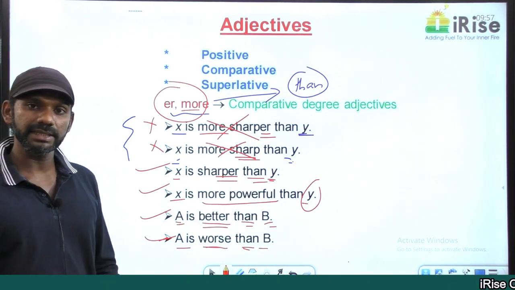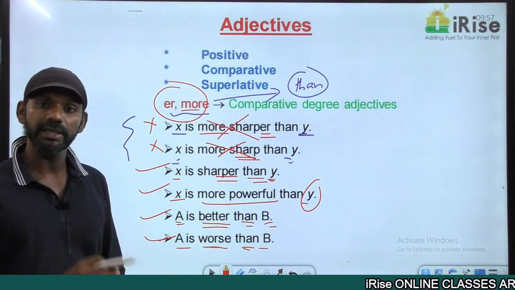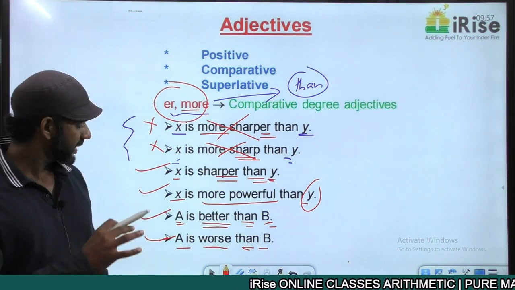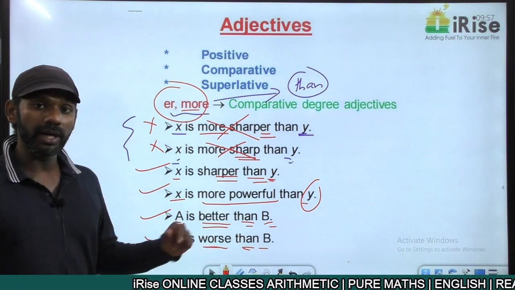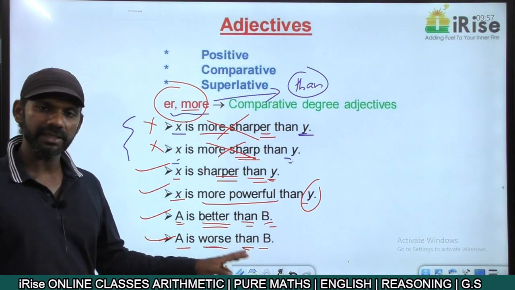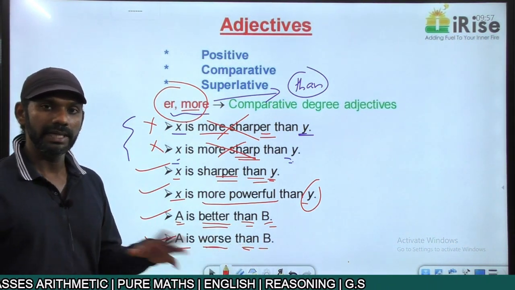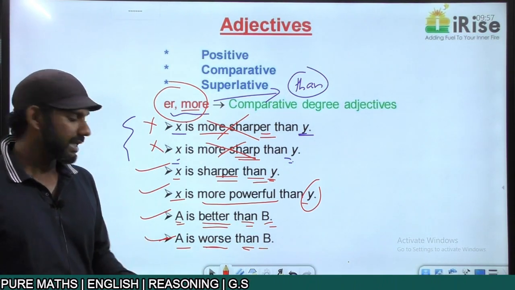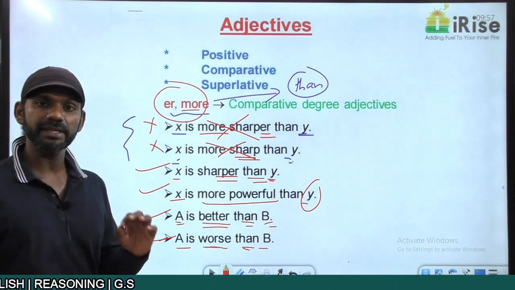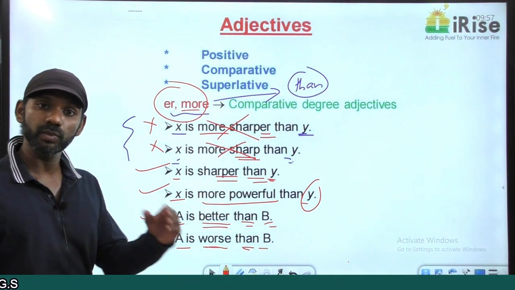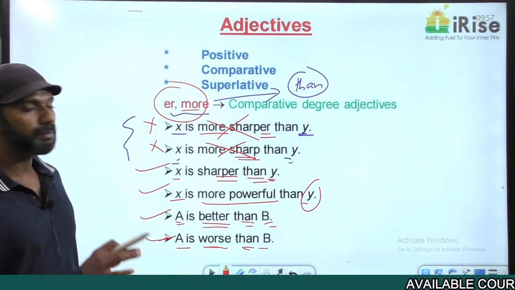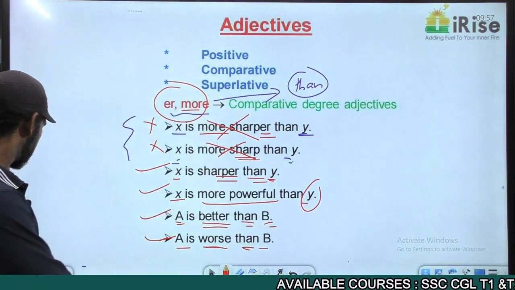A is better than B means B is good, A is better. Similarly, A is worse than B. From this statement, is B good? No. The question about good does not come here. A is worse than B means B is bad, A is worse. That's the meaning. So understand the meaning of every sentence.